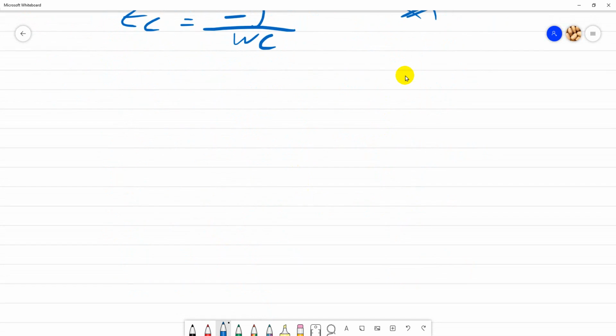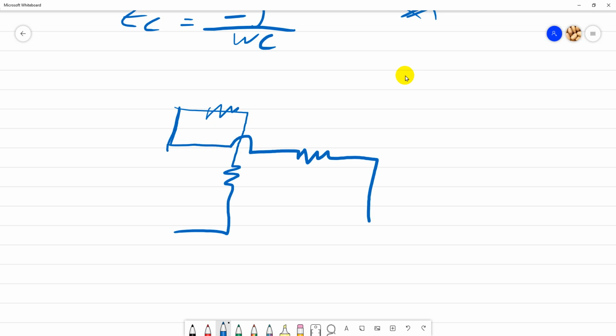And don't forget the series and parallel connection. You need to know the series and parallel connections, and make sure you know what this means. For example, this, and then you have something like this, and this one something like this. This means there is no connection.